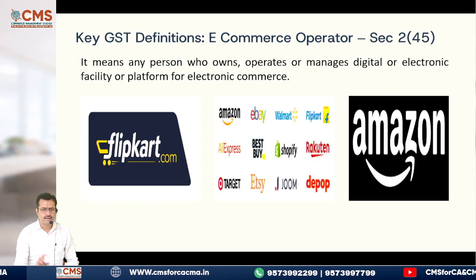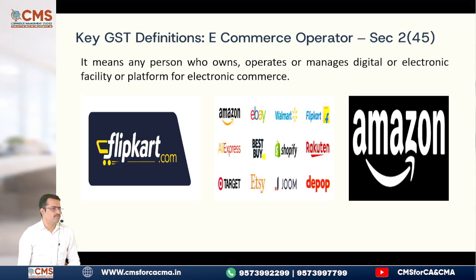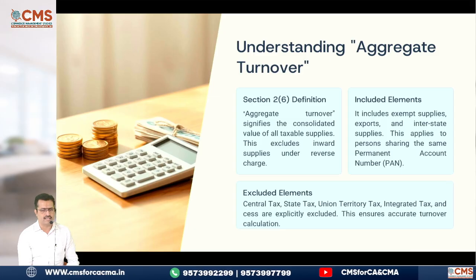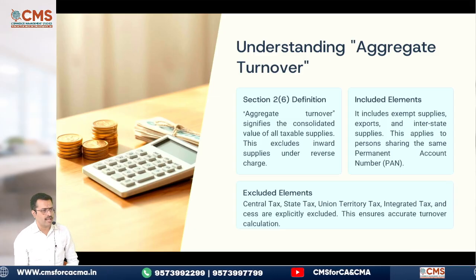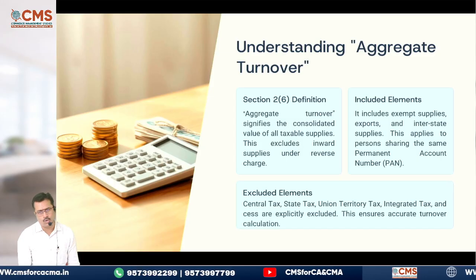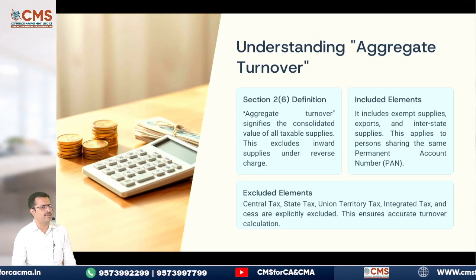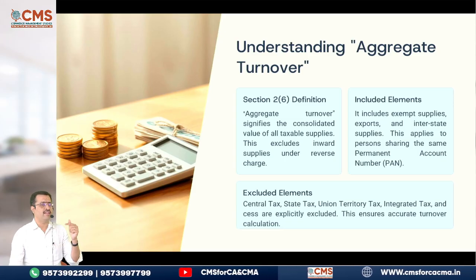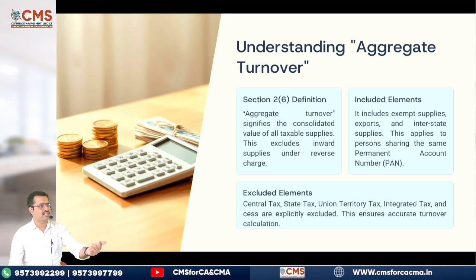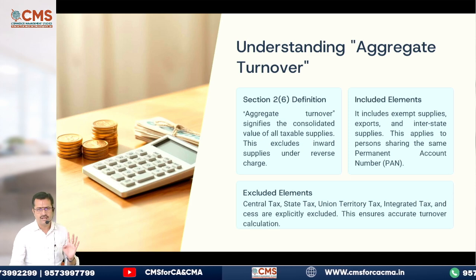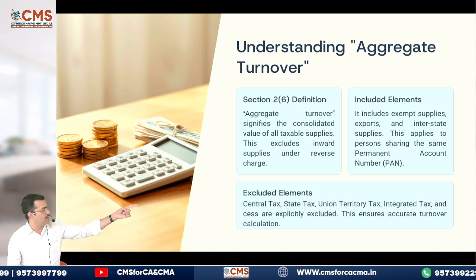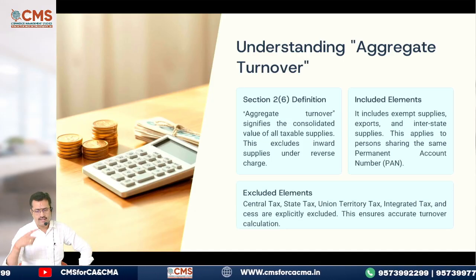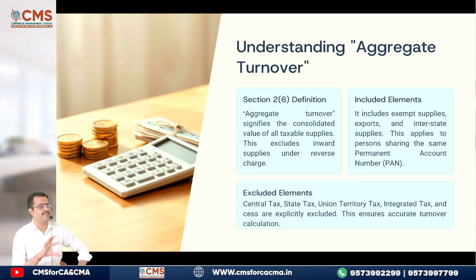Then, e-commerce operator. Just now we have discussed this so many times, so I am not going to the e-commerce definition once again. Then, very important, they also ask this for 2 marks: define the term aggregate turnover. What do you mean by aggregate turnover? Turnover includes the value of all taxable supplies, but does not include any inward supplies on which tax was paid on reverse charge mechanism. Correct? Then this turnover, inclusions he has given very clearly: it includes exempt supplies, exports and interstate supplies. This applies to the persons having the same PAN number.